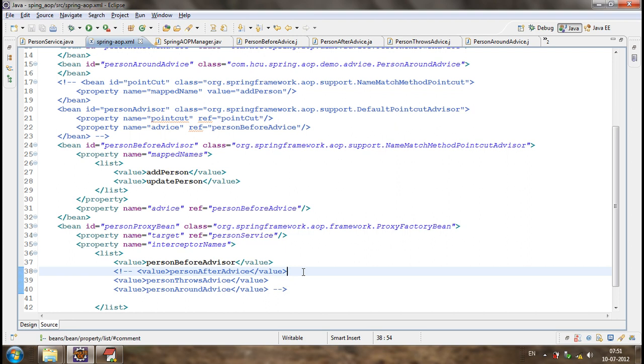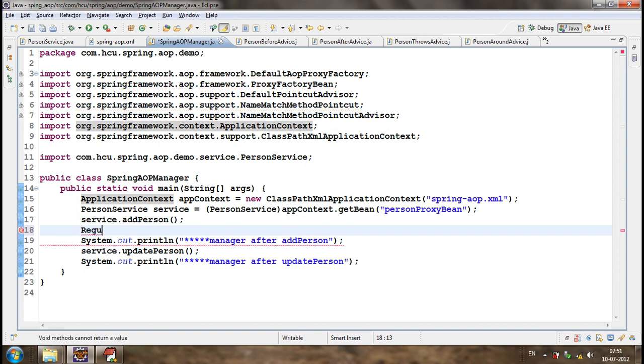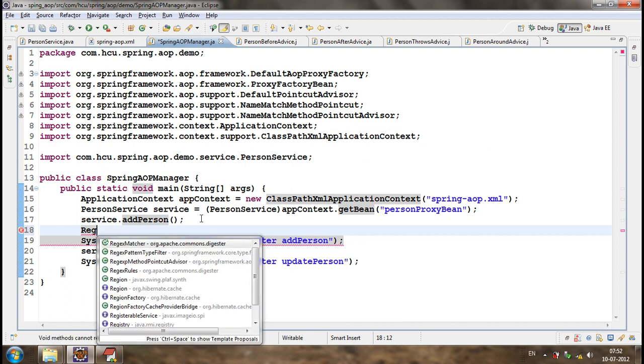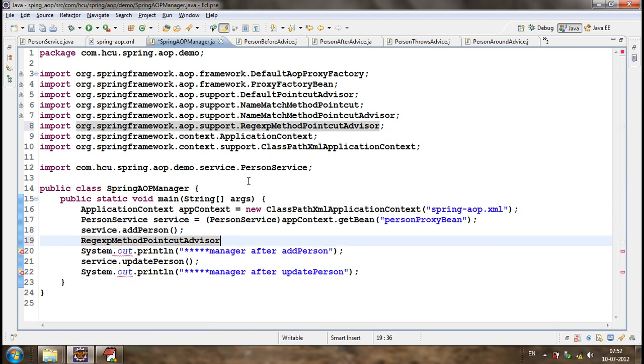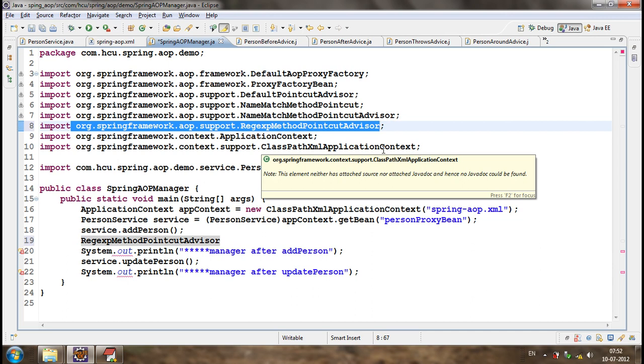So, now there is another advisor: the regular expression method pointcut advisor.